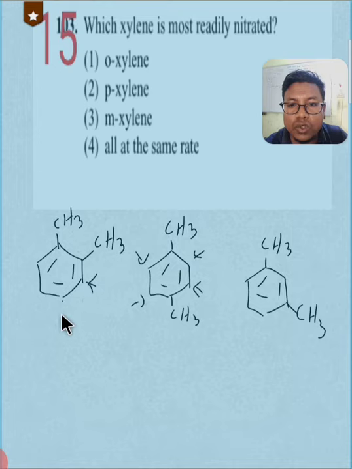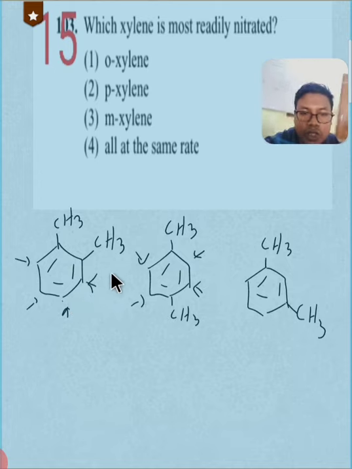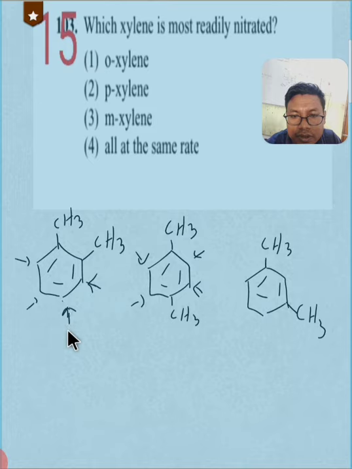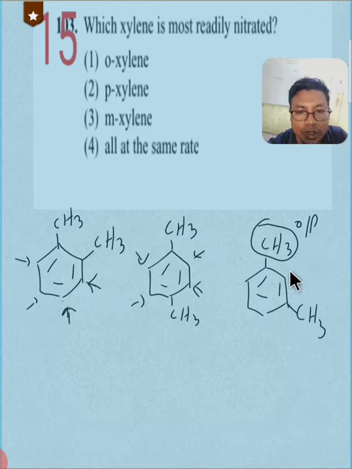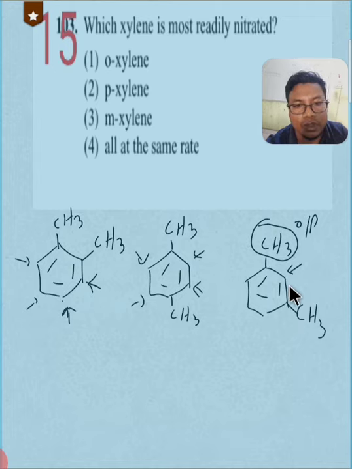We need to choose. See, such questions are very good questions, and we need to choose the option in which two arrows come together, right? So no two arrows coincide in these two positions, and in this case, see, methyl is an ortho-para directing group. This is its position, but here substitution will take place in less amount because of steric hindrance, right?